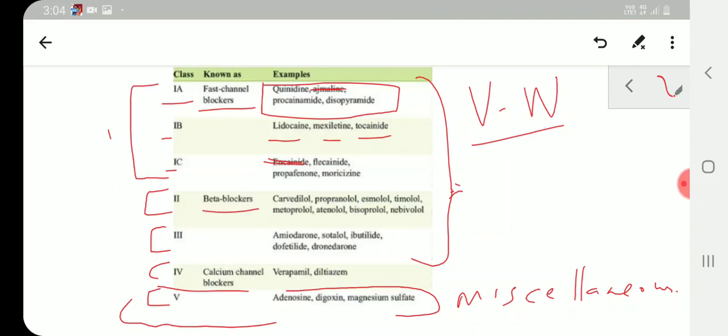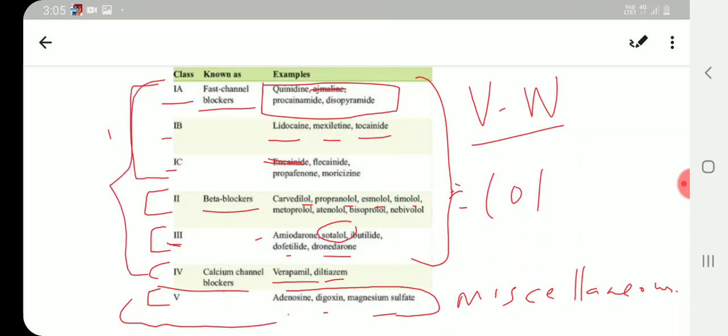Class 2 is going to be beta blockers, everything that ends with LOL: carvedilol, propranolol, esmolol, timolol, everything. There's only one exception, that is sotalol, which comes in class 3. So class 3 is amiodarone, sotalol, ibutilide, dofetilide and dronedarone. Class 4 is going to be calcium channel blockers, verapamil and diltiazem. And class 5 is miscellaneous drugs: adenosine, digoxin and magnesium sulfate. If you remember the first 4 classes, that should be fine for your MCQ.